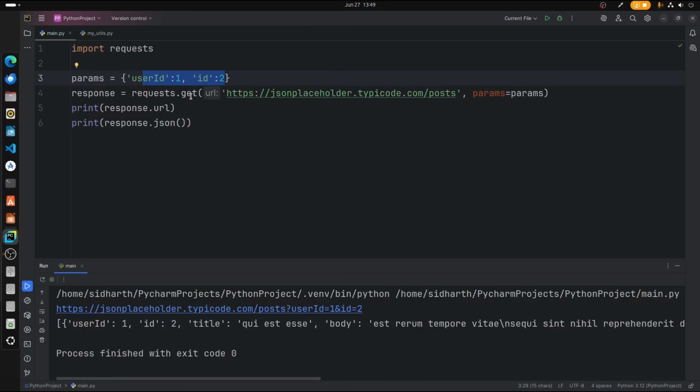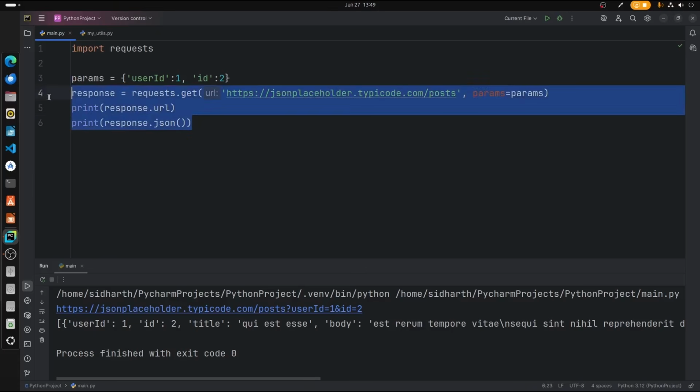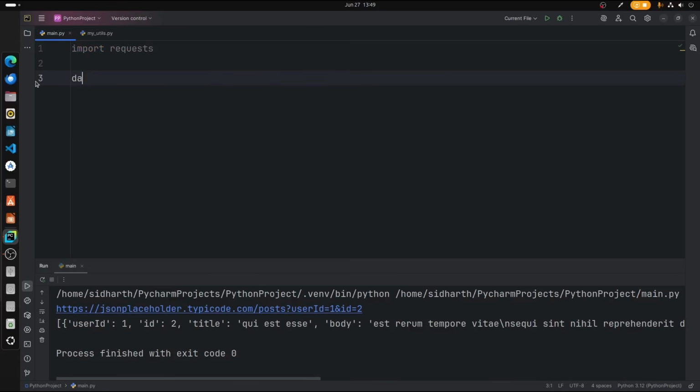So with GET requests, we fetch the data from the server or any type of gateway, right? But in a post request, we send the data to a server. So we're going to send particular data to the server, and it will show the output as 201 when it is created. Else it will show an error code according to the type of error which has occurred. So let's create a new variable which is data.